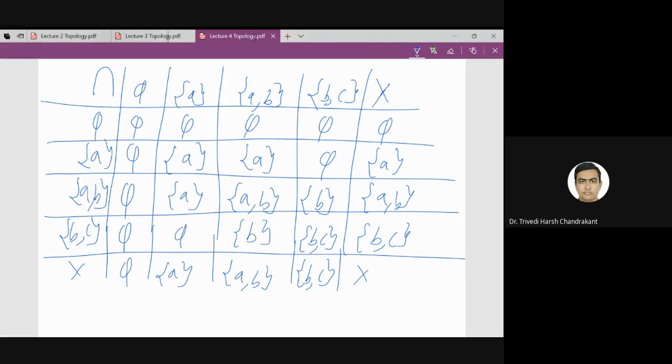So this table represents the intersection table.